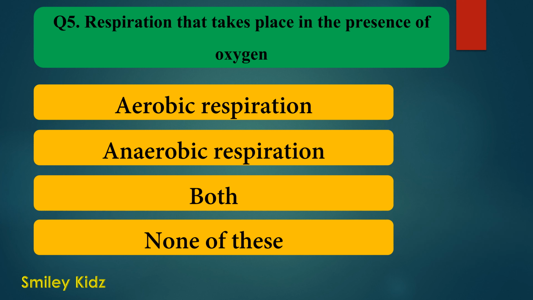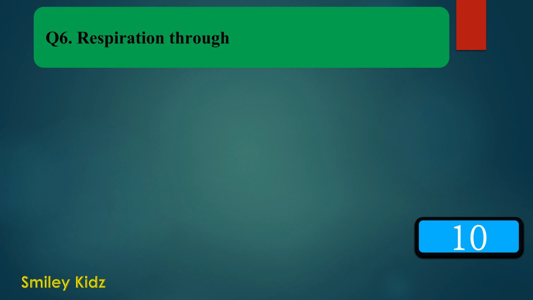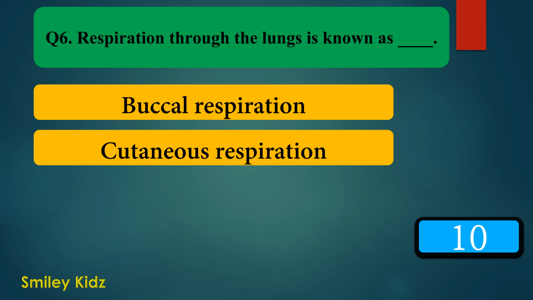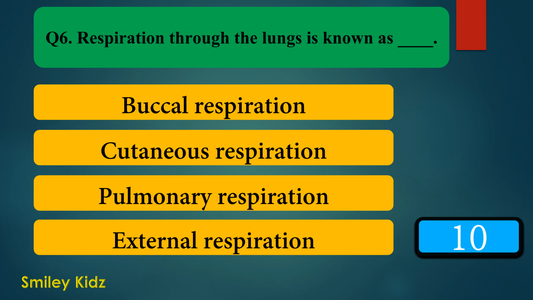Your time is up. And the right answer is aerobic respiration. Respiration that takes place in the presence of oxygen is aerobic respiration. Moving to question number 6. Respiration through the lungs is known as dash. Option A buccal respiration, option B cutaneous respiration, option C pulmonary respiration, and option D external respiration. Your time starts now.